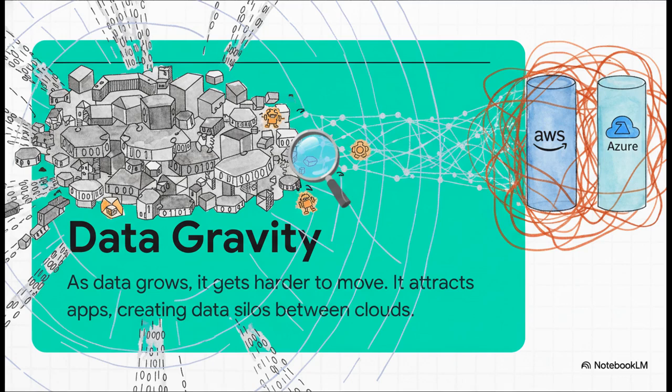So what on earth is data gravity? It's actually a pretty simple but powerful idea. The more data you collect in one place, the heavier it gets, metaphorically speaking. It becomes harder and more expensive to move. And just like real gravity, it starts pulling applications and services into its orbit. This is exactly why you end up with these massive data silos, with all your AWS data stuck in AWS and all your Azure data stuck in Azure.